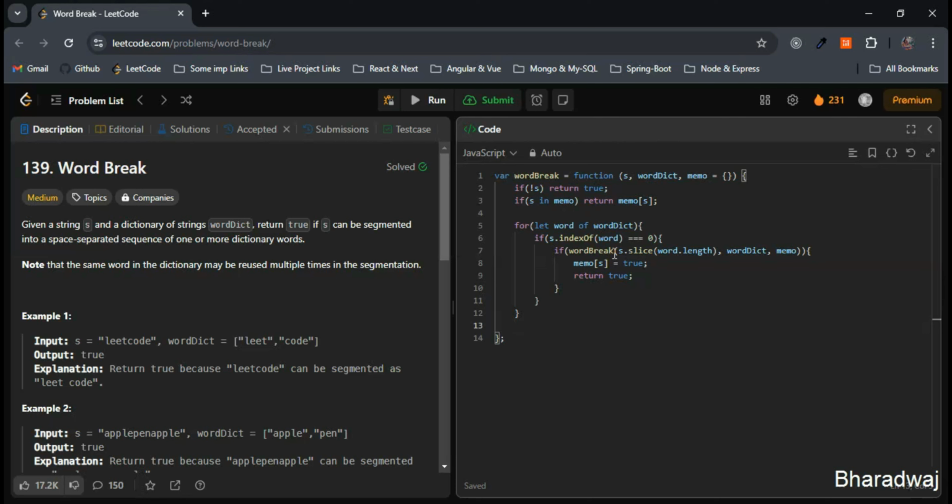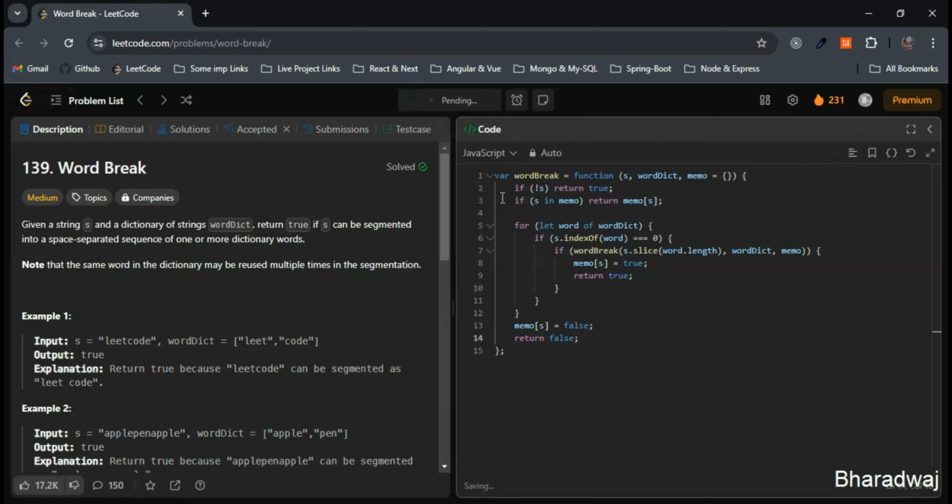Initially we'll start, if the substring starts with the current word, then we will be starting with this one. Then we will check for the other substrings as well. So if no valid segmentation is found after we start with the current word, then we will be memoizing the result as false, and we will be returning false as well, right? So nothing but memo of s equals false, we will return false. So this is fine.